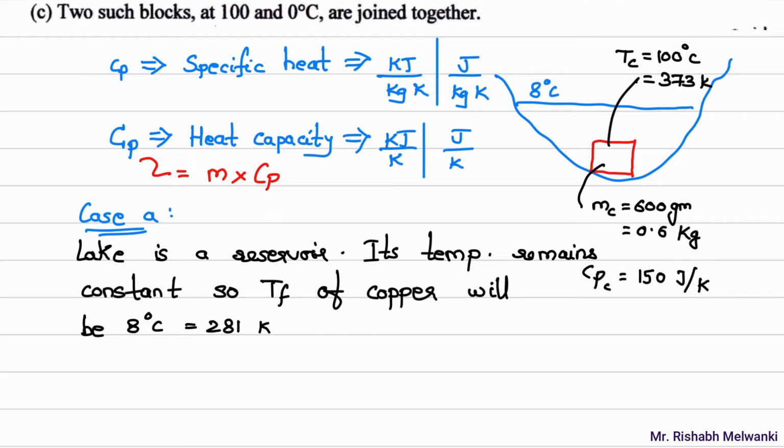So now at that time we will achieve equilibrium, and what will be the temperature of the copper block? In that case, the final temperature will be 8 degrees Celsius or 281 Kelvin.